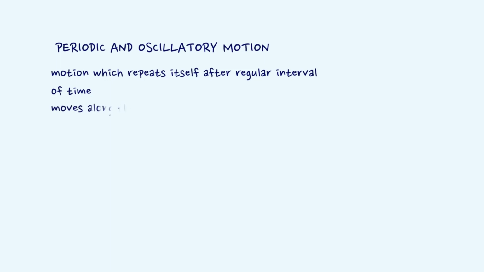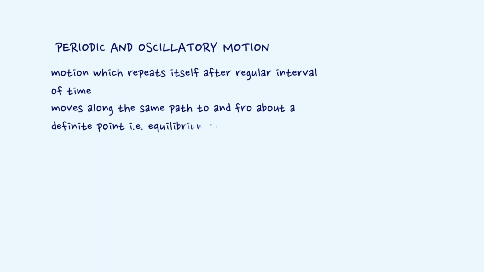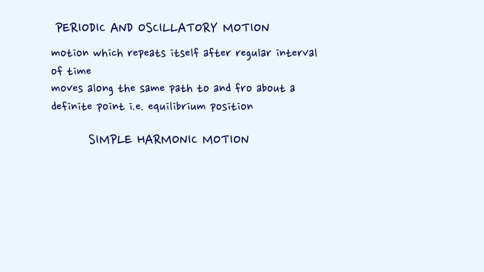If a body in periodic motion moves along the same path to and fro about a definite point, then the motion of the body is vibratory motion or oscillatory motion. For example, the motion of the bob of a swinging pendulum is oscillatory motion. A simple harmonic motion is an important type of oscillatory motion.